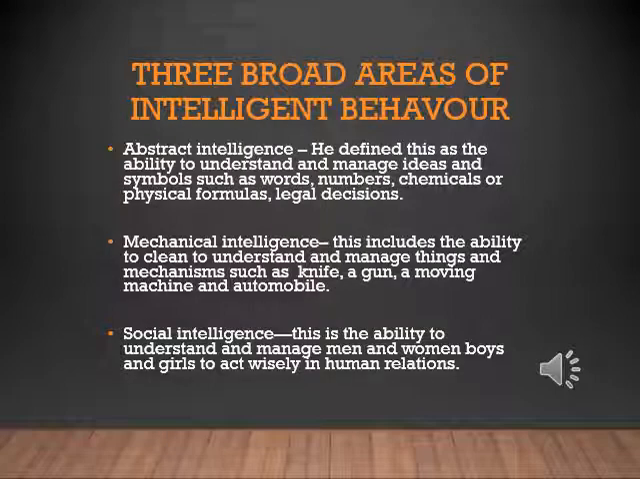Okay, now let's see the three broad areas of intelligent behavior. First is abstract intelligence. It is defined as the ability to understand and manage ideas and symbols such as words, numbers, chemical or physical formulas, and legal decisions. The second is mechanical intelligence, which includes the ability to understand and manage things and mechanisms such as a knife, gun, moving machine, and automobile.